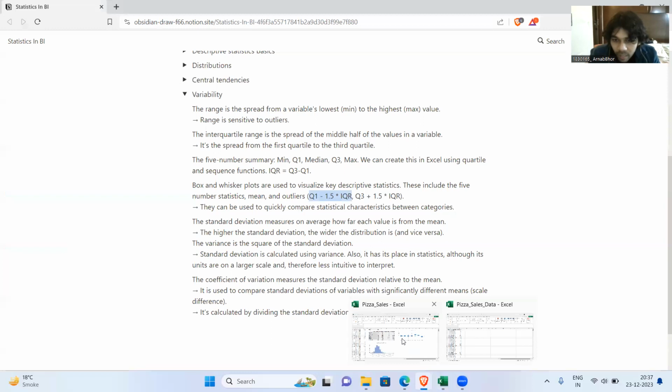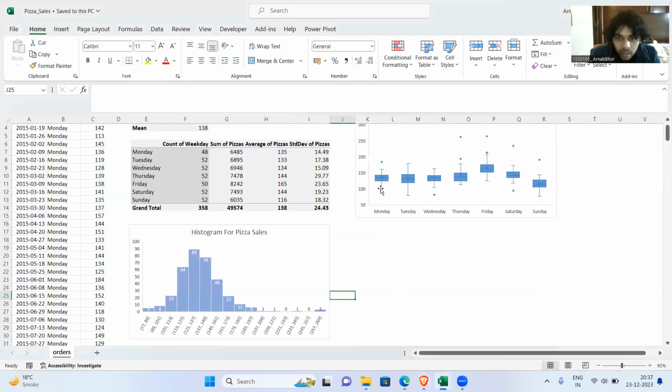So if I have to give you an example, on Monday, the third quartile is this one, 143. No, this is the third quartile, and the first quartile is 125.25. So that's how it's done. And this is called the five number statistic: the minimum, the first quartile, the median, the third quartile, and the maximum. This tells us the spread of the data in a holistic way.